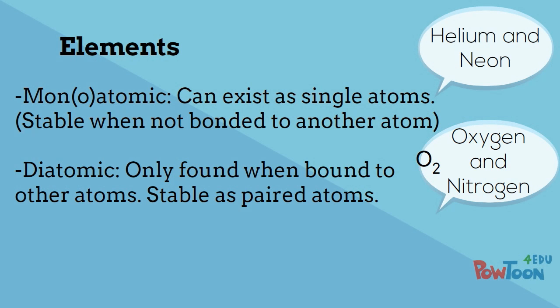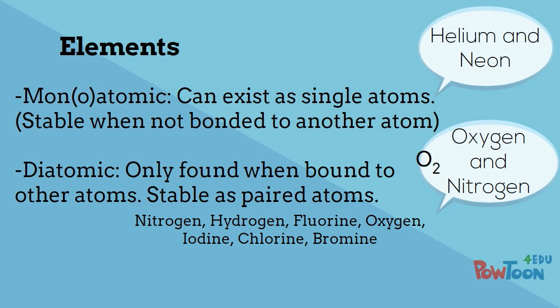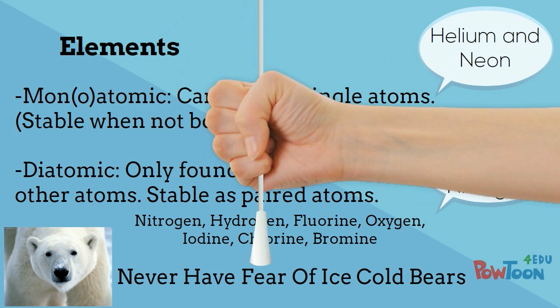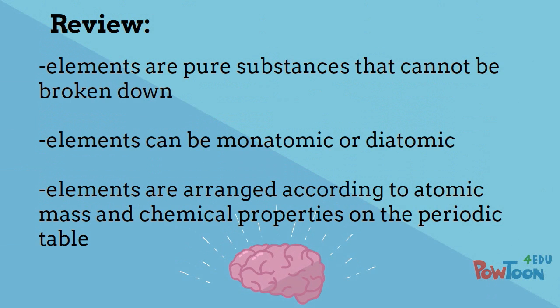There are only 7 diatomic elements: hydrogen, nitrogen, oxygen, fluorine, chlorine, iodine, and bromine. There's an easy way to remember them. Never have fear of ice-cold bears. So let's review. Elements are pure substances that cannot be broken down. They can be monatomic or diatomic and are arranged according to atomic mass and chemical properties on the periodic table.